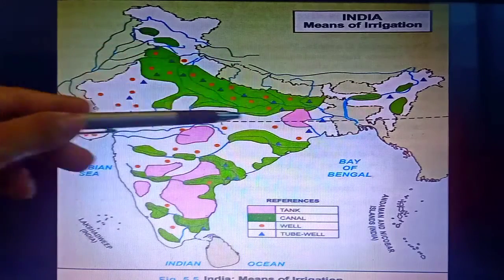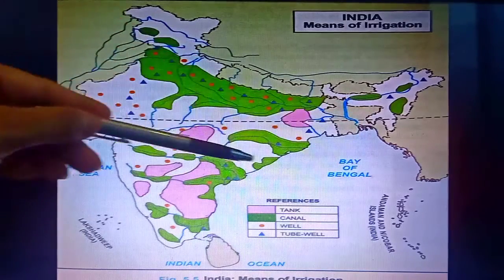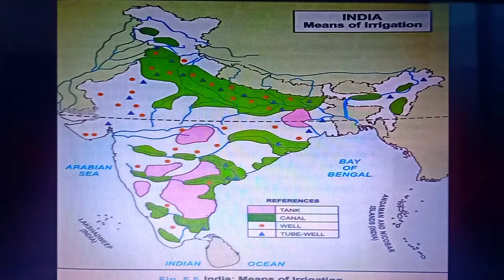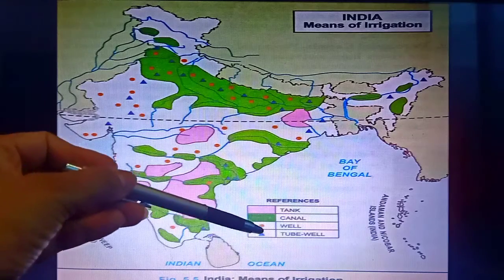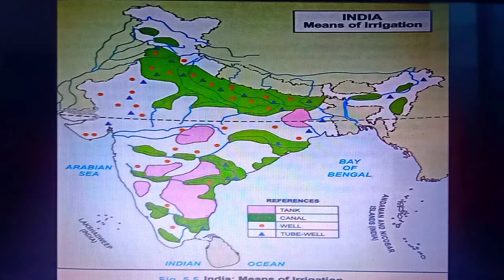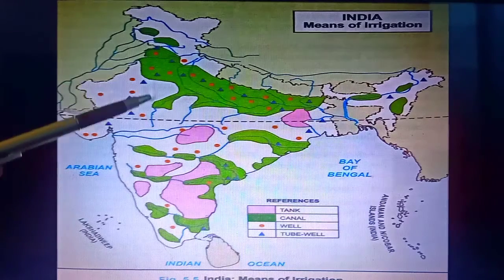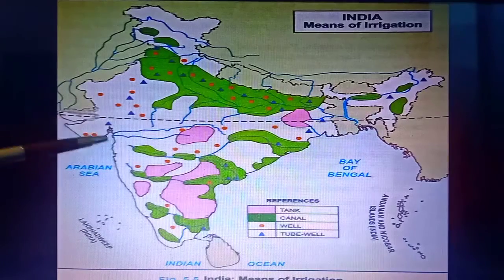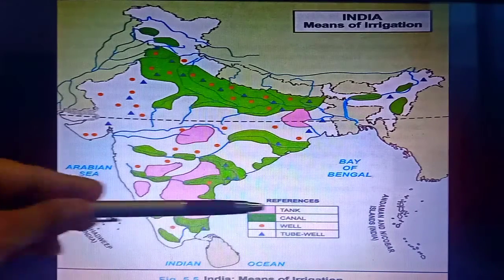Whereas in North India you will see canal irrigation is much prevalent because I told you the soil is soft and it is easy to dig the land to make canals. Now the next one is well irrigation. The dots, you will see most part of India where rainfall is good, there they depend on well irrigation. And you know what, construction of a well is very economical, means not very expensive. So it is very easy to make a well and to get water. Even in the dry areas of Rajasthan and Gujarat you will find well irrigation and tube well irrigation.